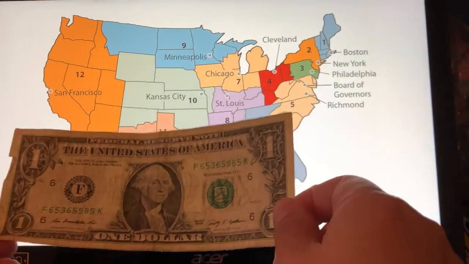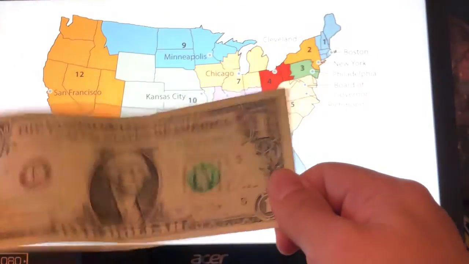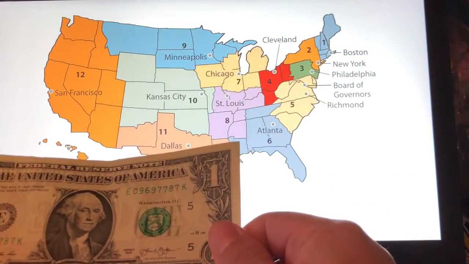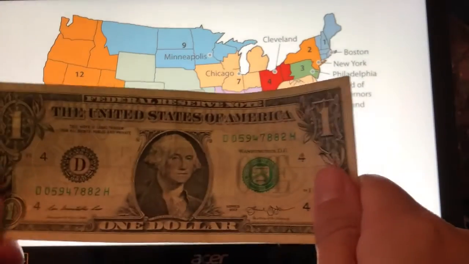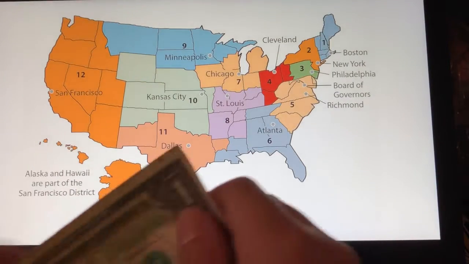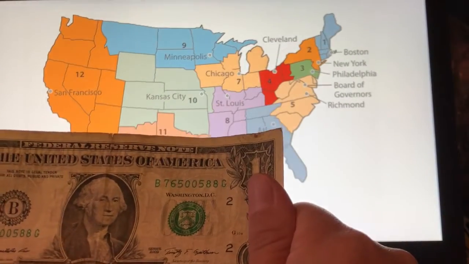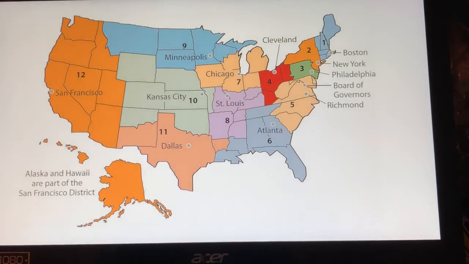Let's look at this dollar. This one says 666. That tells us it was made in Atlanta. This one says 555. That tells us it was made in Richmond. This one says 444. This comes from Cleveland. Okay, this one's 222. This tells us it comes from New York. So essentially, our government has set up regional banks so that in crises, these regional banks can meet the needs of the smaller rural areas.